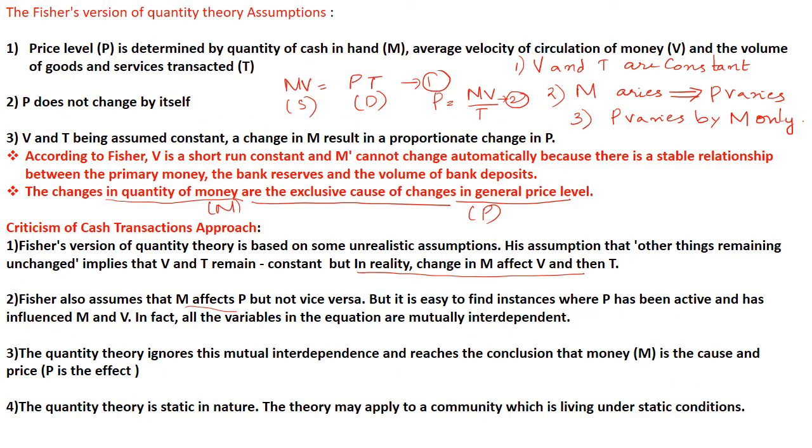Okay, so now there are certain assumptions regarding the quantity theory of cash transaction approach. The first assumption is V and T are constant.